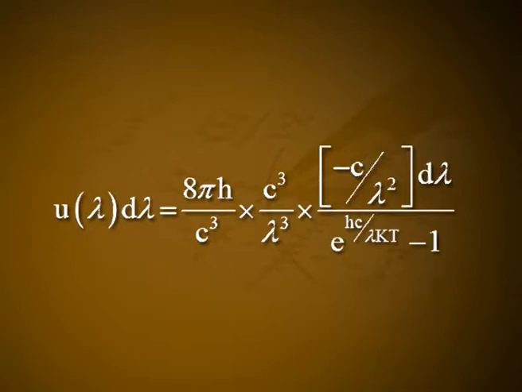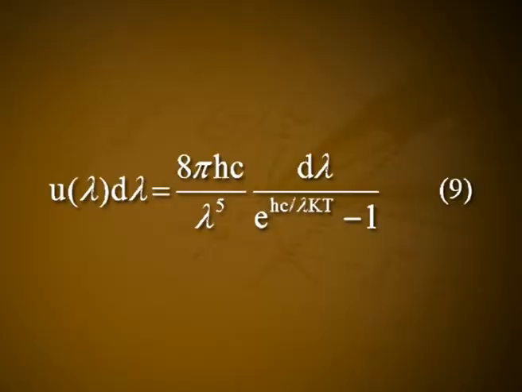Equation 8 can be expressed in terms of λ. ν is equal to c by λ, dν is equal to c dλ divided by λ². Substituting in equation 8, we get u(λ)dλ is equal to 8πh divided by c³ into c³ divided by λ³ into minus c by λ² dλ divided by e raised to hc/λkT minus 1.